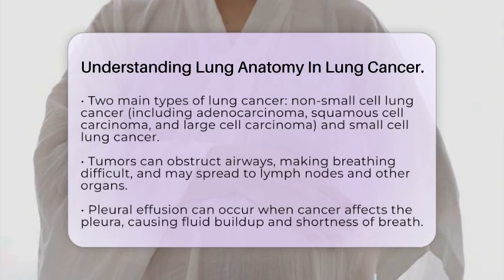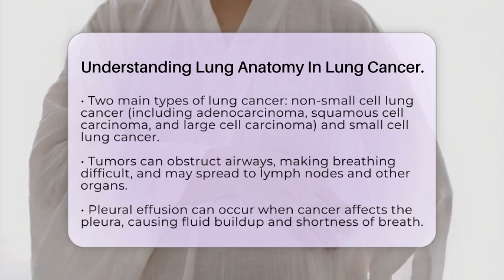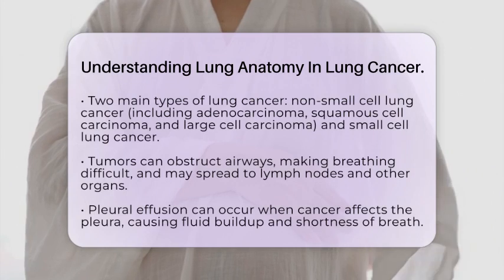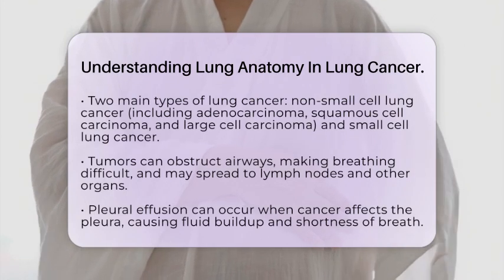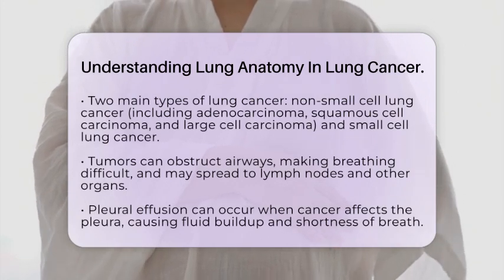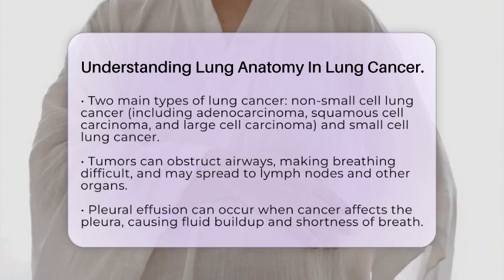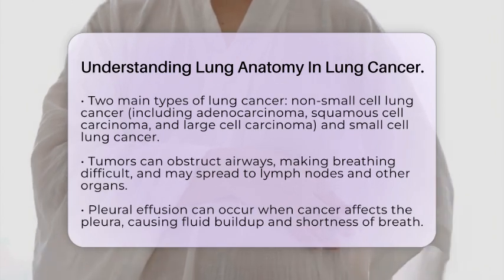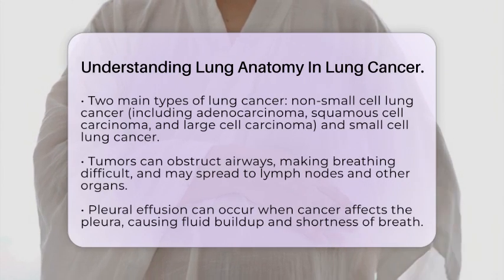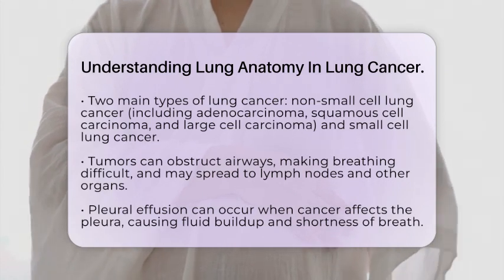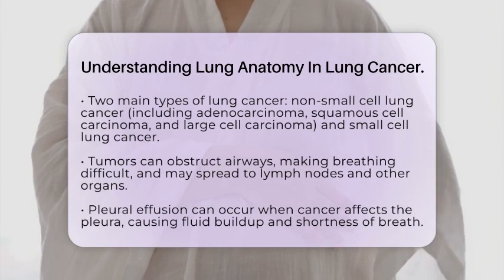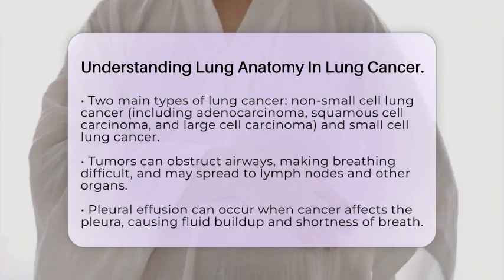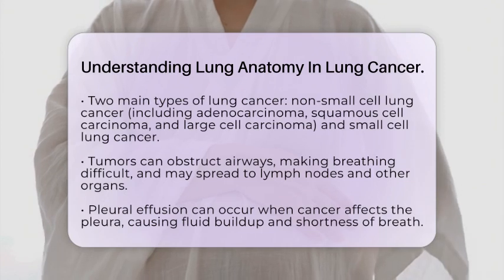Small cell lung cancer is typically more aggressive and originates in the central airways. The structure of the lungs influences how lung cancer develops and spreads. Tumors can grow within the lung tissue or in the bronchi, which can block airways and make it hard to breathe. Cancer cells may also invade nearby lymph nodes in the central chest area between the lungs and can spread to other organs. The pleura can be affected too, leading to a condition called pleural effusion, where fluid builds up and can cause shortness of breath.